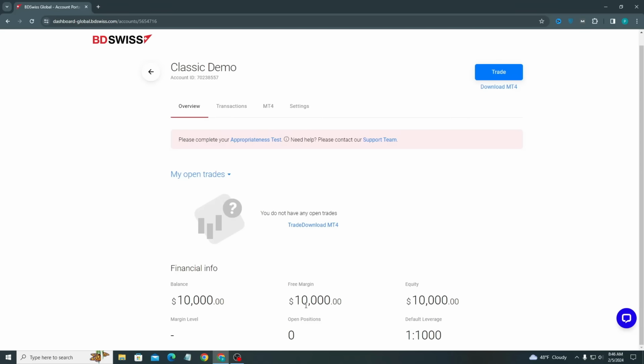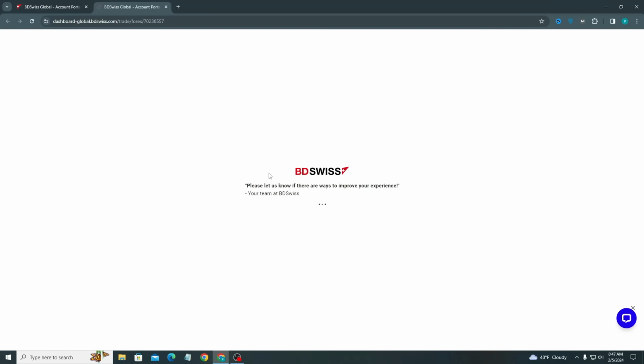If I click on trade, I will be redirected to another section. In the demo account you get a free $10,000, so it will be easier for you to practice cryptocurrency trading. So I'm redirecting to the trading platform.